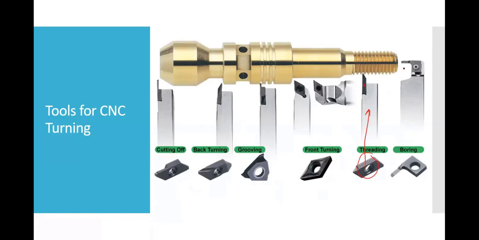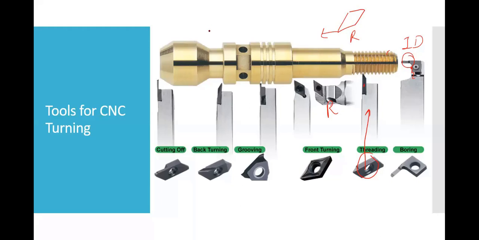Okay, this is nothing but a boring bar, and here is the boring insert. It is being used to do ID operation. Then this type of tool is said to be a right hand tool. There are two types of tool which are normally stated. Let us say this is the tool. This tool will cut in this direction, so it is said to be a right hand tool.